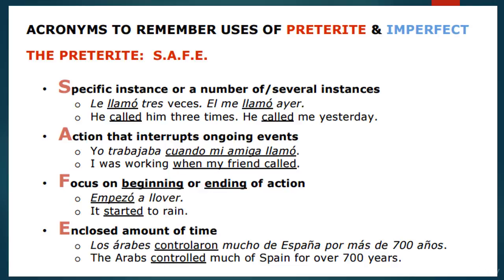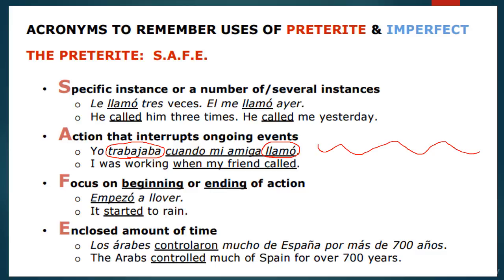Action that interrupts ongoing events. The way I like to describe this one, you can see the examples there of yo trabajaba cuando mi amiga llamó. Trabajaba is the imperfect tense of trabajar, so I was working. And then when my friend called, llamó is the preterit tense that happens here. As a visualization for how this works, I draw a line like this. And this is the action that was going on while another action occurred.